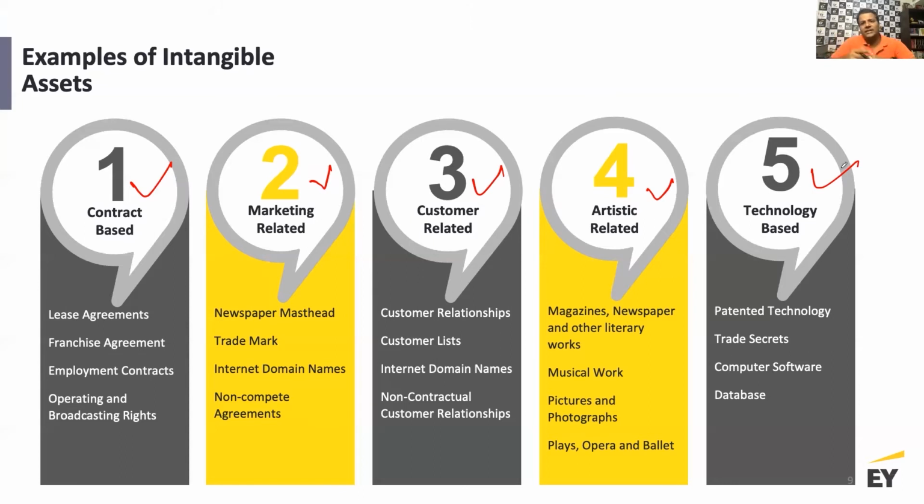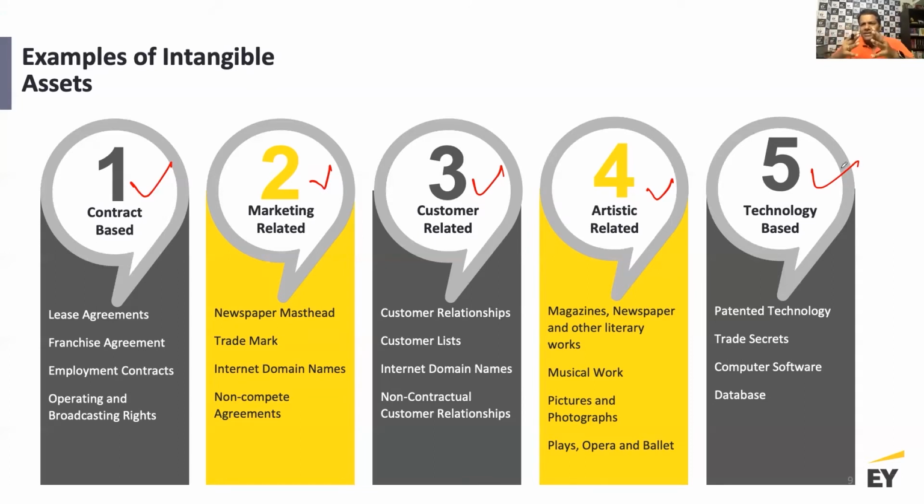There could be artistic related, such as magazines, musical works, pictures, paintings. All these paintings which are very expensive are nothing but a work of art, and hence also an intangible asset. There could be technology related, like software, trade secrets and a database. All of them are also a type of intangible asset.